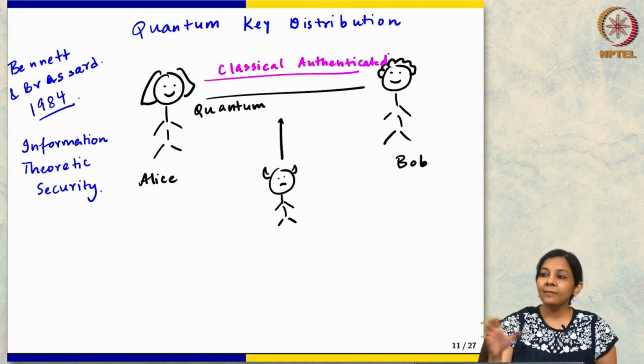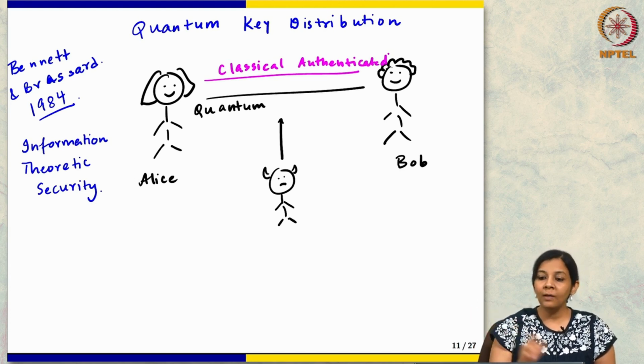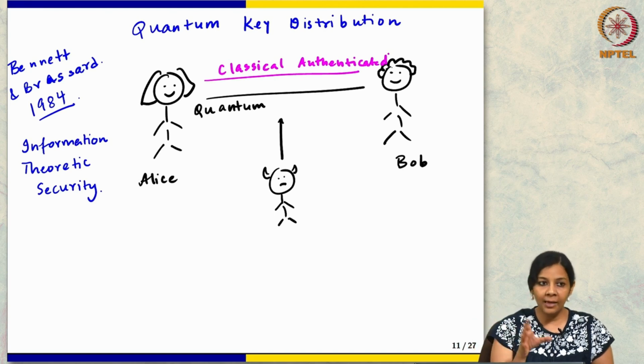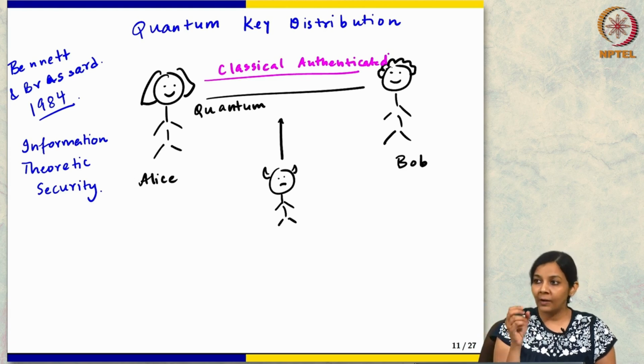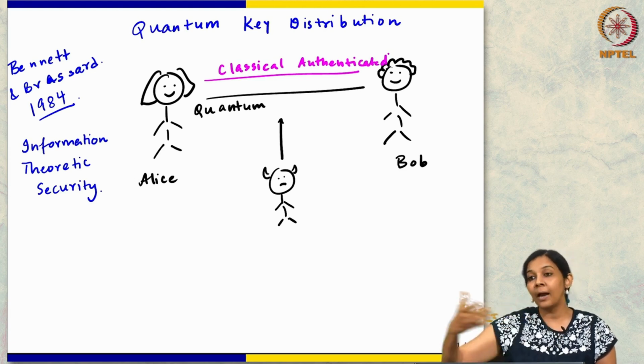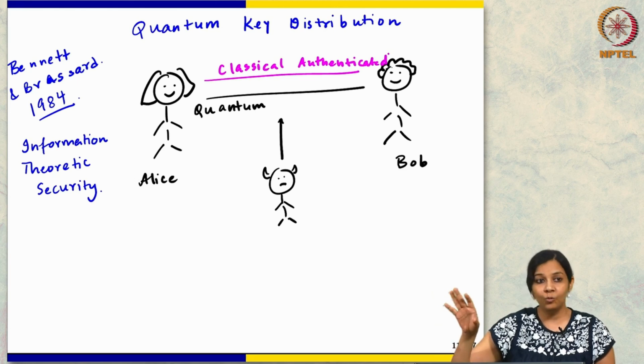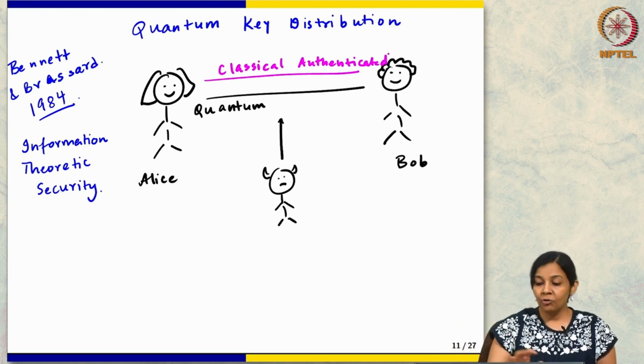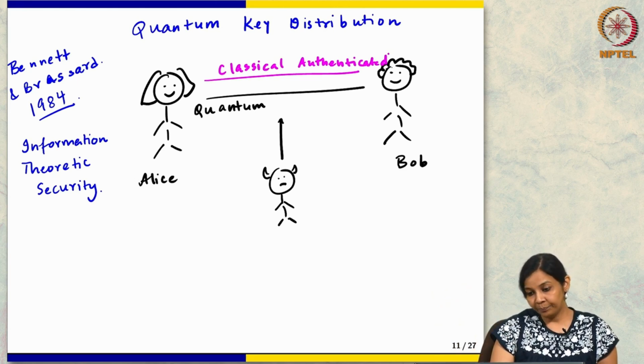If they need to have a shared key in order to do this, then this key distribution protocol will be more like a key amplification protocol. That means they started with some setup already, to establish this classical authenticated channel, but whatever they do on top of that will help them get a much longer key, and that too perfectly secure. So that is our assumption.